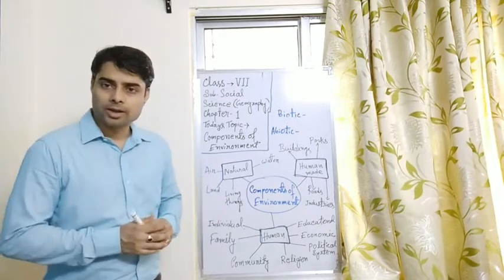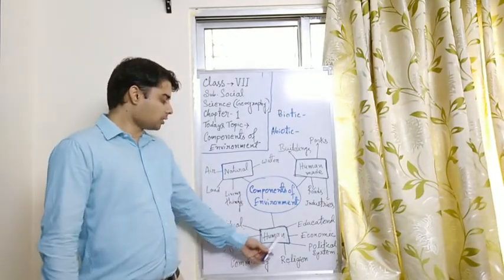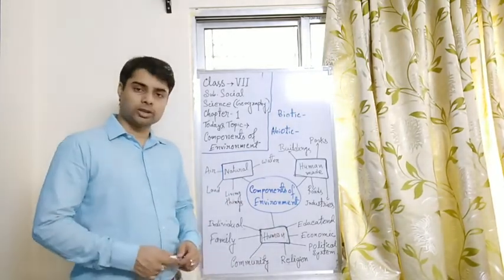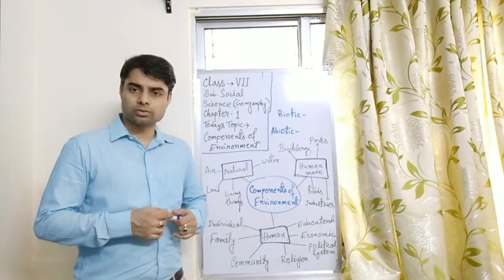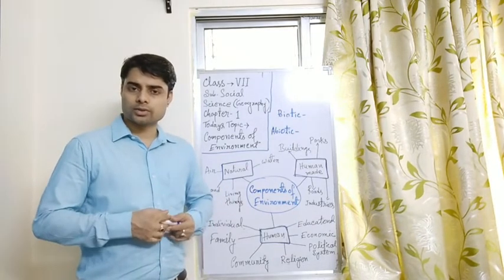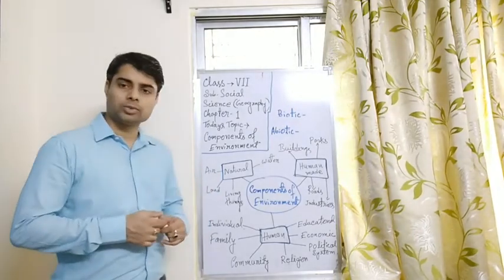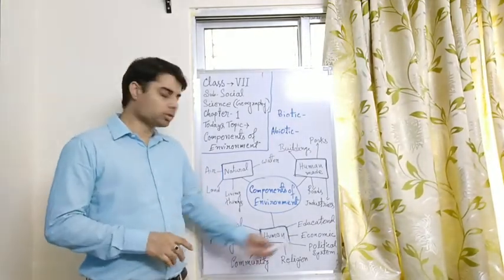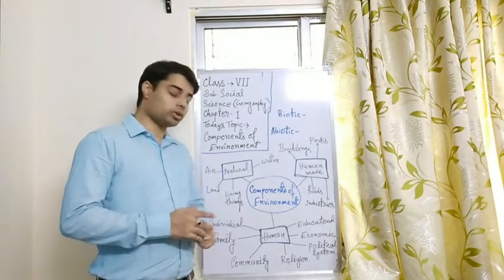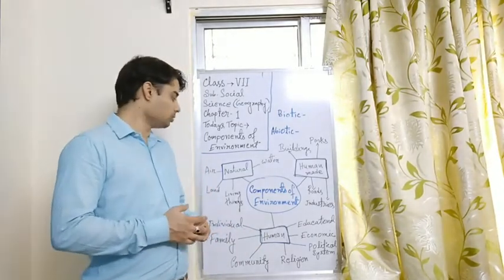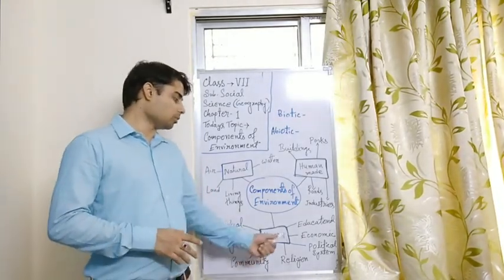Another component is the educational one: all the educational institutions and the students studying in those institutions, school, college, universities, all these are the educational part of the human component.